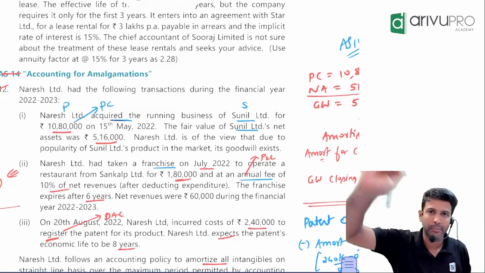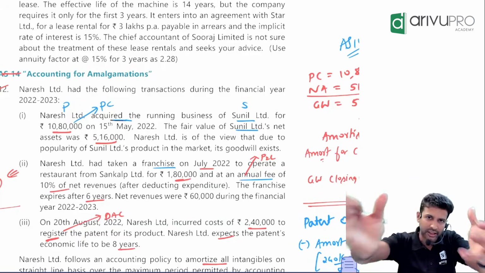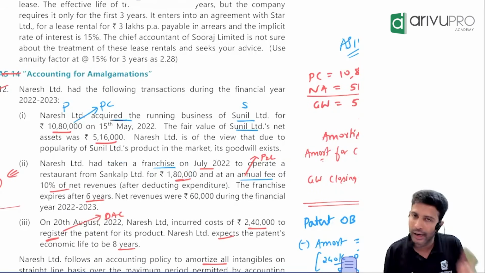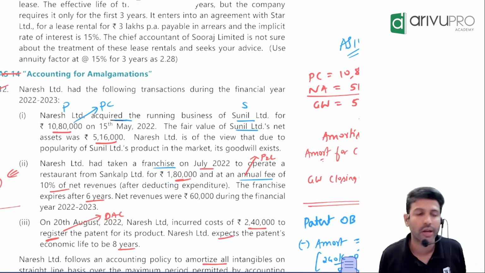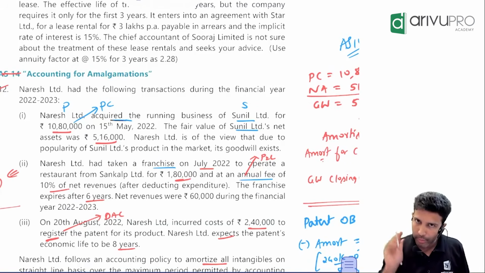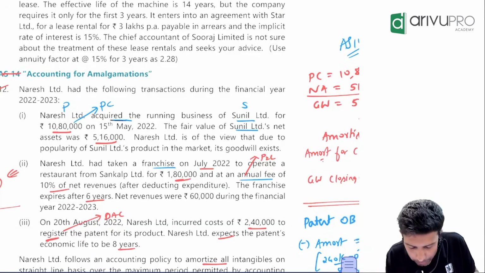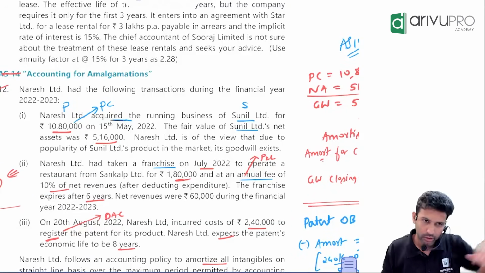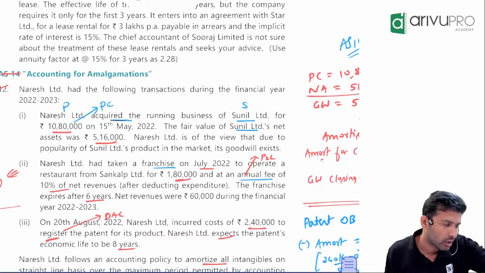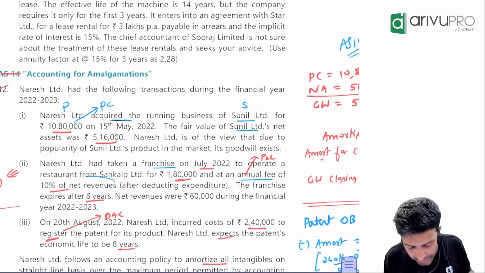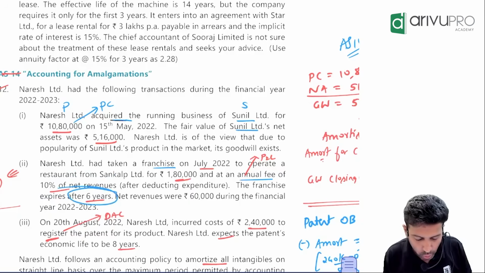Sir, you have purchased some company's franchisee, maybe McDonald's or whatever. By paying how much? 1,80,000. Actually, you are compensating in two ways. One, immediately you paid 180. And then you have made an agreement that using your franchisee rights, how much ever revenue I make, 10% of that revenue I will give it to you. So the purchaser is saying, I will give you 180 as cash, and I will also give you 10% of whatever revenue I generate every year. And this franchisee will go on for how many years?